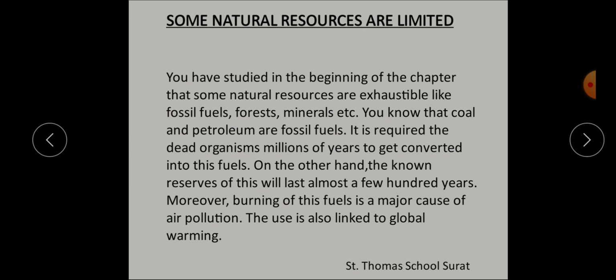What are they? First one is the rate of utilization, that depends on industrialization and the growth of population. The rate of utilization is much faster than the rate of their formation. Secondly, all countries of the world do not have equal reserves of fuel. They have to depend on other countries for their fuel requirements.